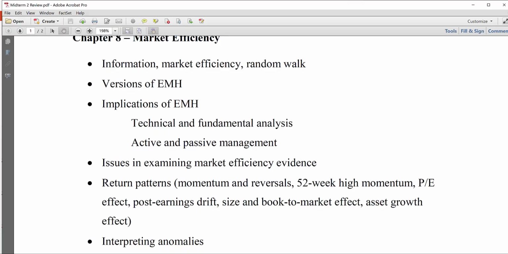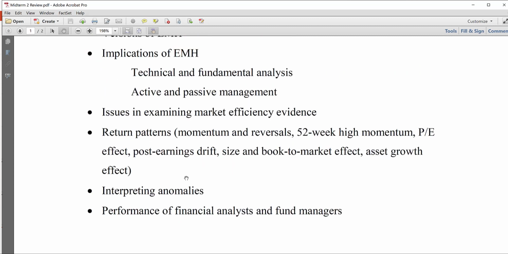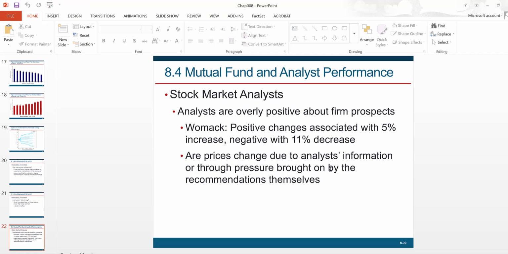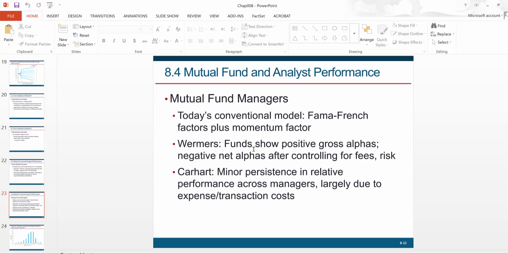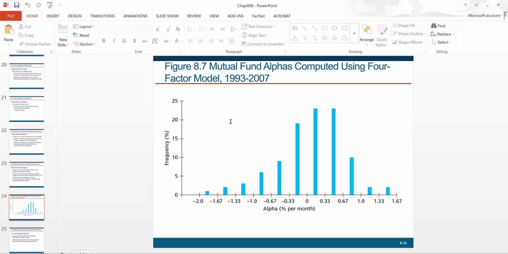And then lastly, we looked at the performance of financial analysts and fund managers, right? So for analysts, we looked at their recommendations, and the evidence here was not very convincing that you can actually rely on the recommendations. Similarly, for mutual funds, the performance wasn't as expected. Actively managed funds are not generally able to outperform their benchmark. So both of these pieces of evidence seem to suggest that markets are largely efficient.